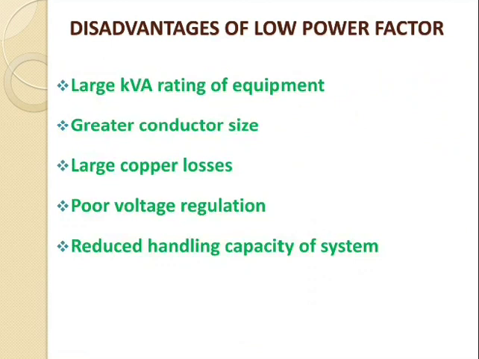Now we are going for the next theory, that is the disadvantages of low power factor. The disadvantages of low power factor mainly have 5 components. First, the large kVA rating of equipment. Second, the greater conductor size. Third, large copper losses. Fourth, poor voltage regulation. And last, the reduced handling capacity of the system.